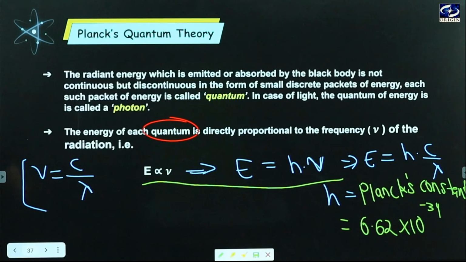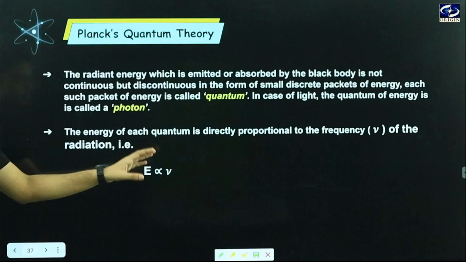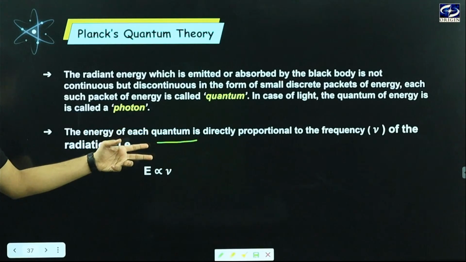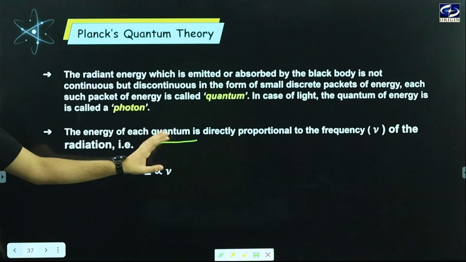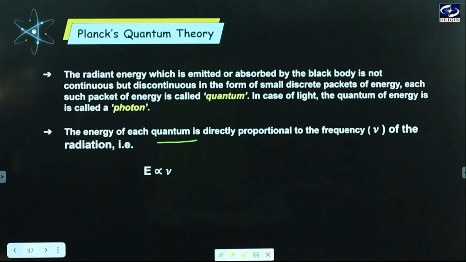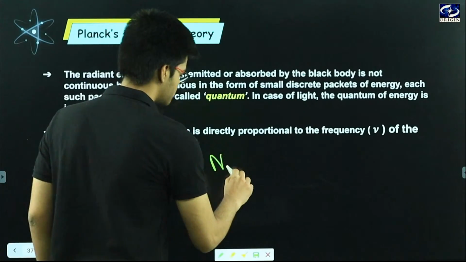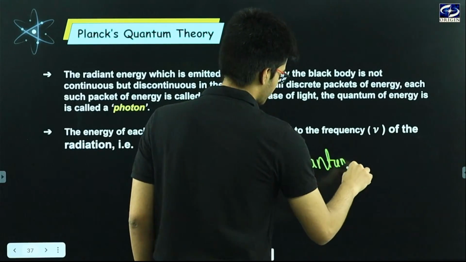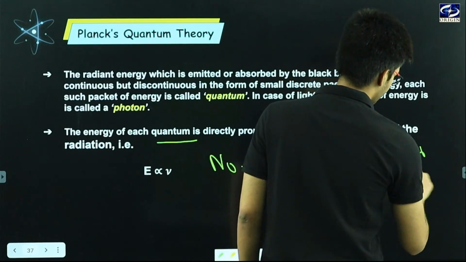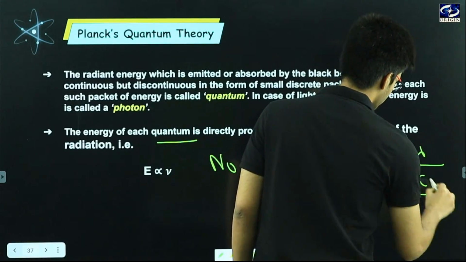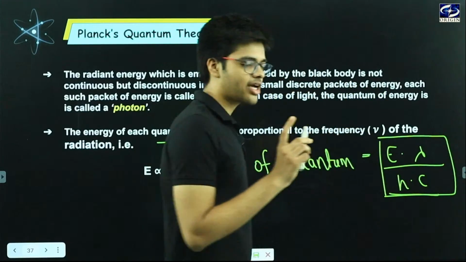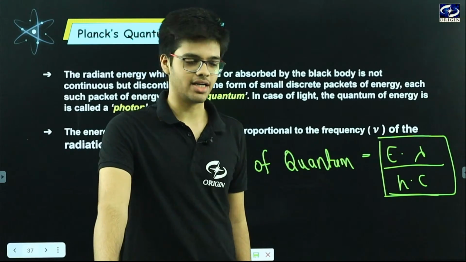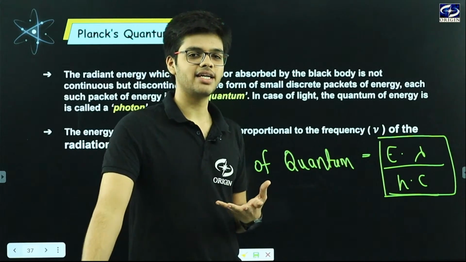Clear? And now I will be letting you know how can we calculate number of photons. So for the calculation of number of quantum or photon, there is a formula: number of quantum is equals to energy multiplied by lambda divided by h into c. This is how you can calculate the number of photons or quantum.